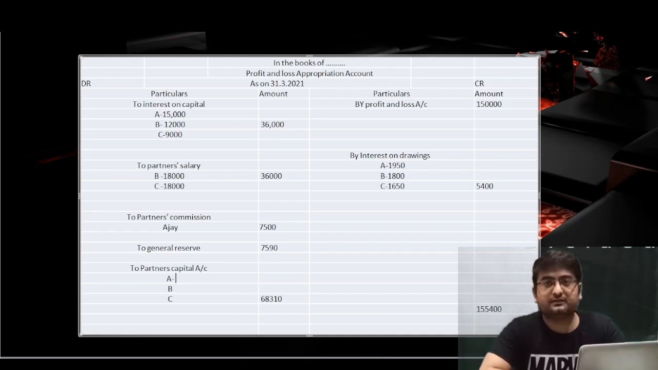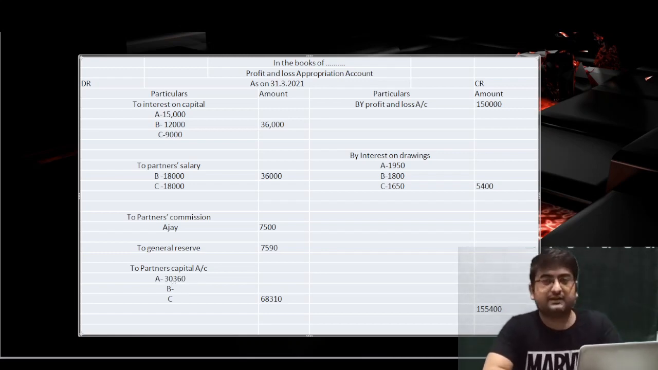Make sure you find out the 40% of 75,900. Post the amount. In chat, post the amount. 40% of 75,900. This will be 30,360. Okay, in case of A.